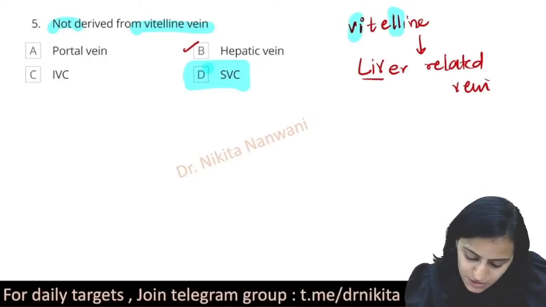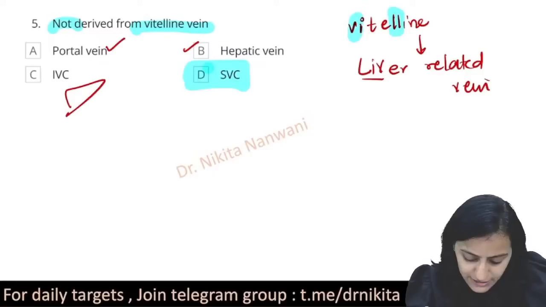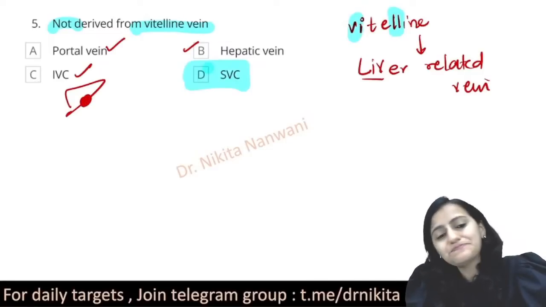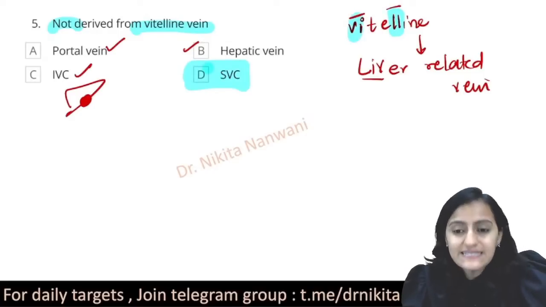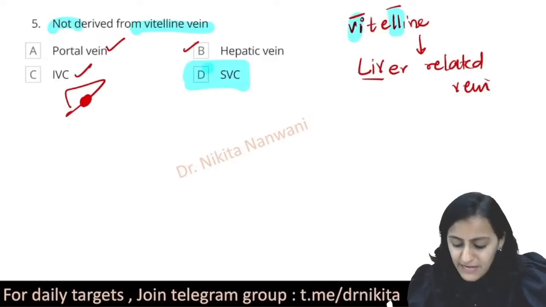So you have the hepatic vein, you have the portal vein. We know that close to the liver, there's a part of the IVC also. So that is why this is from the vitelline. So remember, vitelline is LIV, that is liver related veins.